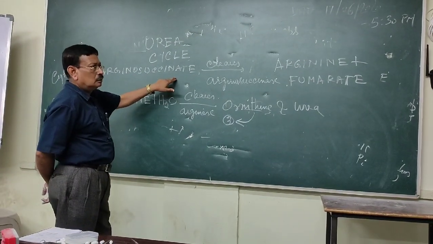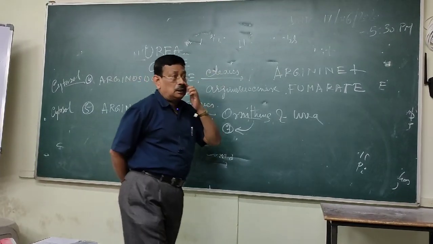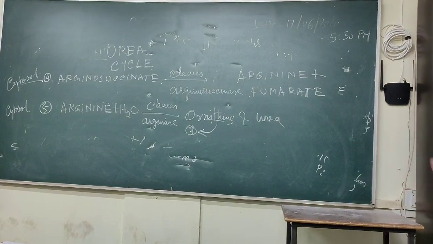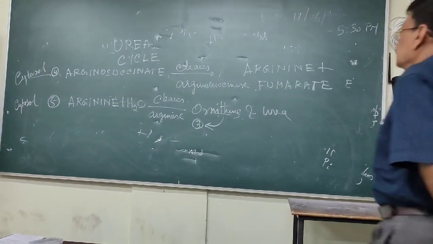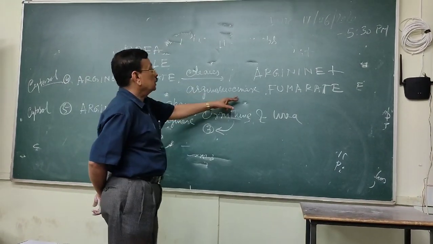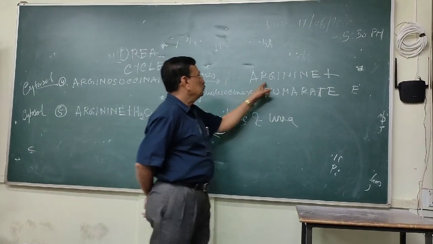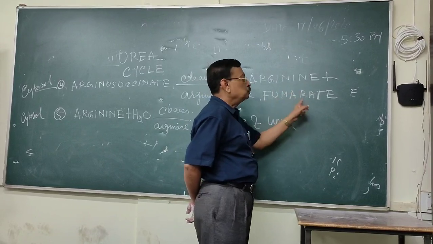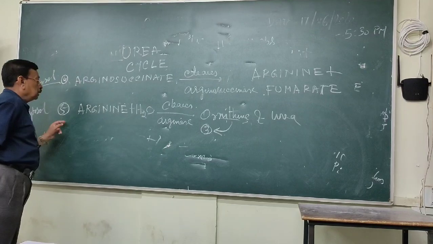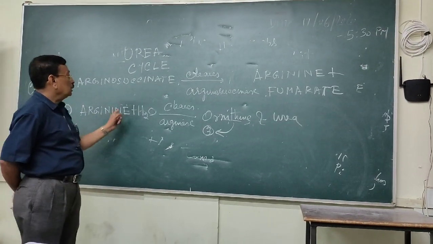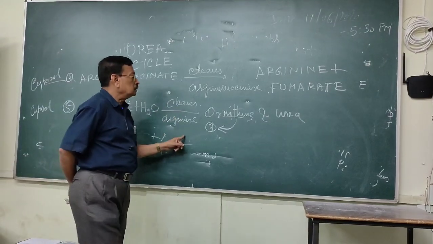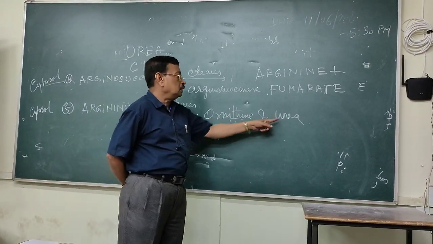The fourth stage occurs in the cytosol. Arginosuccinate cleaves. What is the meaning of cleaves? Splitting of the bonds. The bond splitting is called the cleavage or cleaves. Arginosuccinate forms the arginine and fumarate. Now in the fifth step, arginine reacts with the water molecule, cleaves, and forms the ornithine and urea.